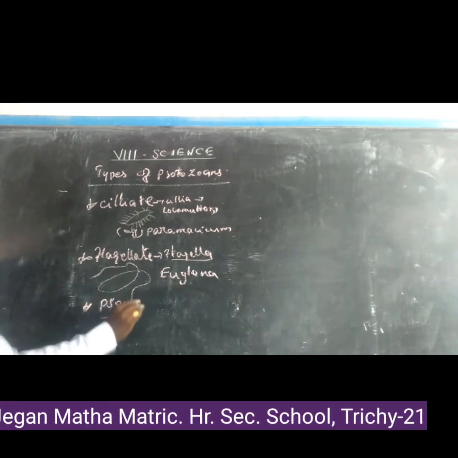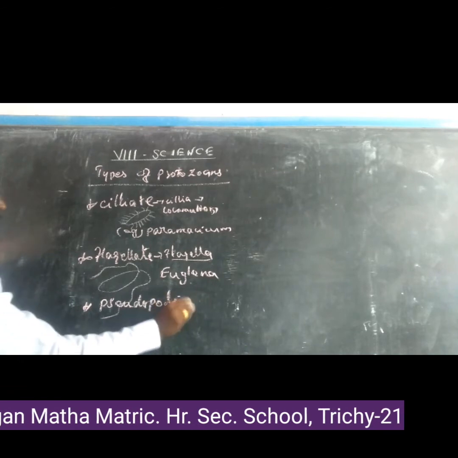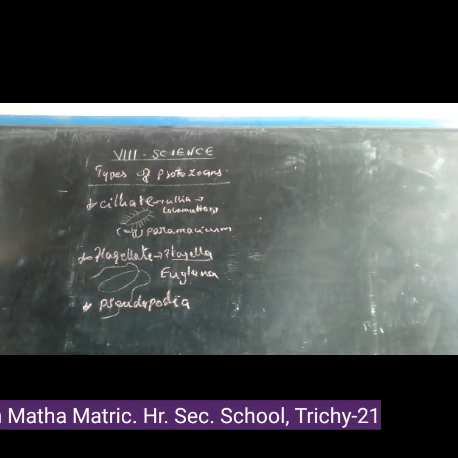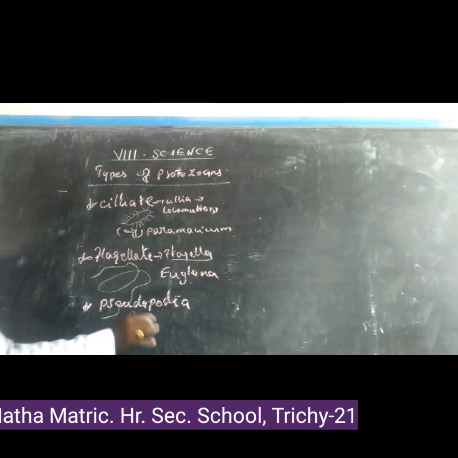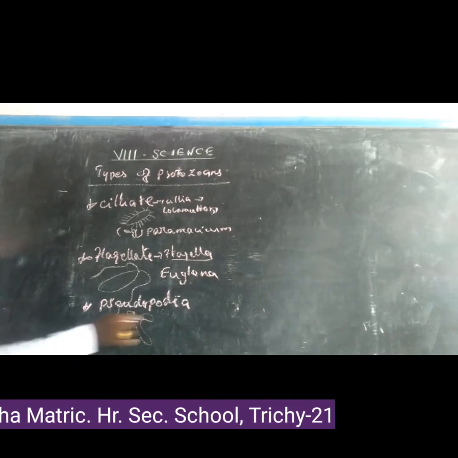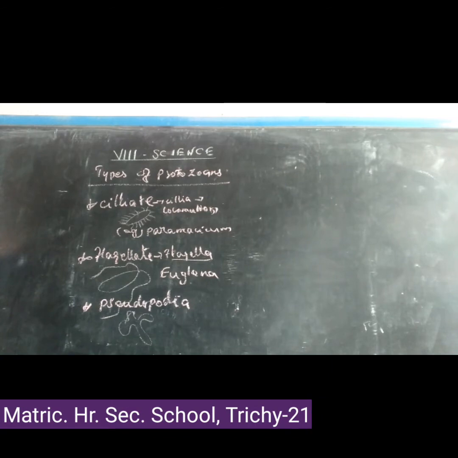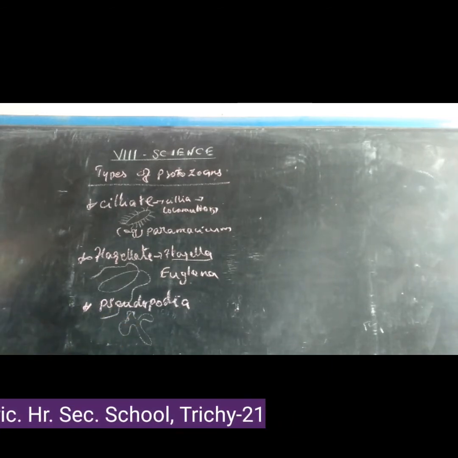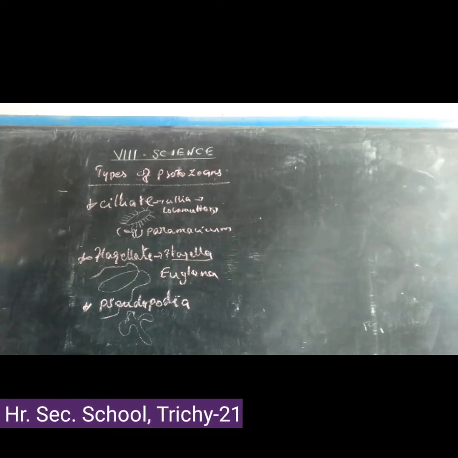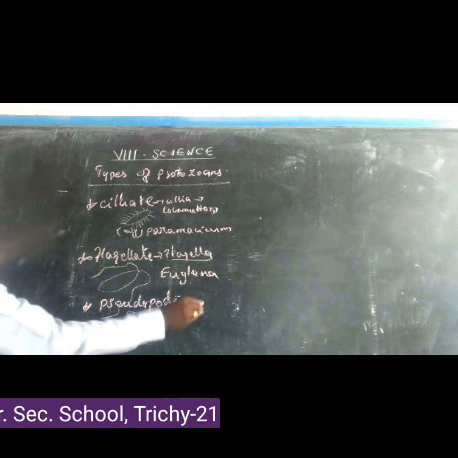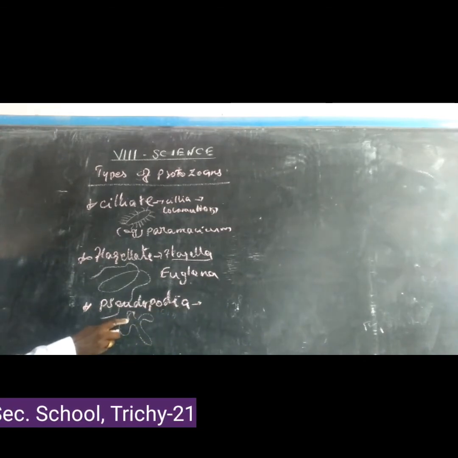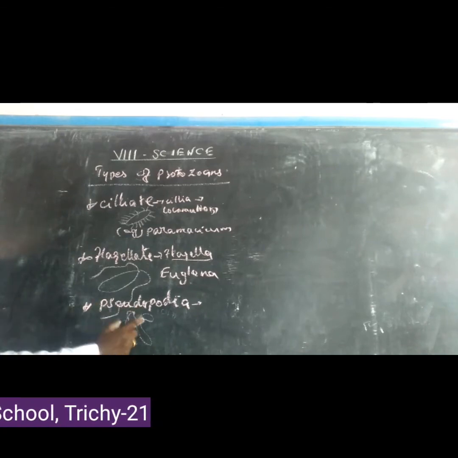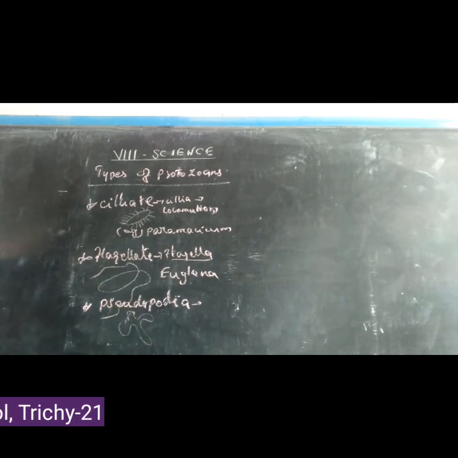The third one is pseudopodia. Pseudopodia means the cytoplasmic membrane produces finger-like projections. The pseudopodia are used as locomotory organs.